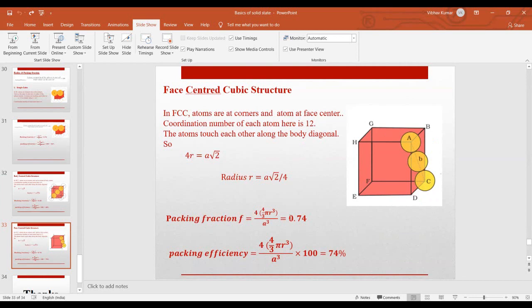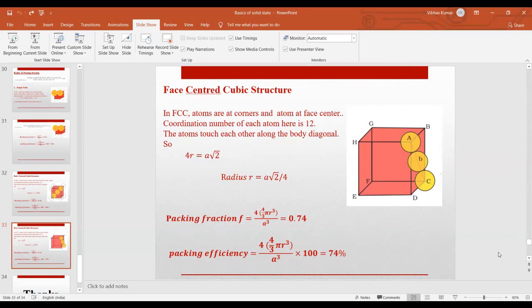So you can calculate the packing fraction, and it will be 0.74, and the packing efficiency is 74%. Okay guys. So in today's class I only want to start from basics. So I try to cover all the basic parameters of the crystals and the unit cell.